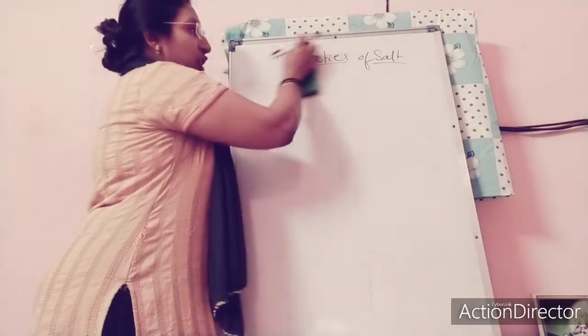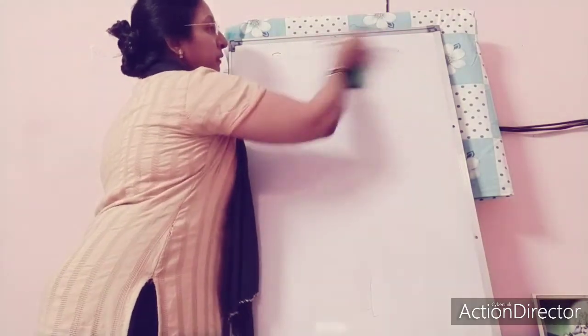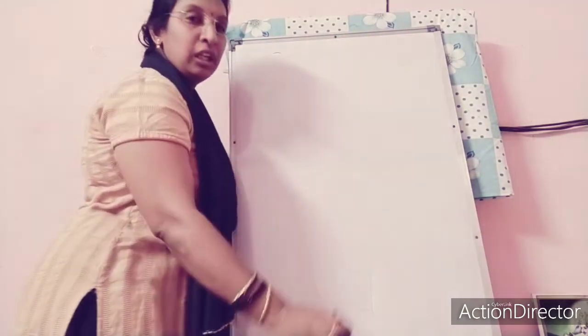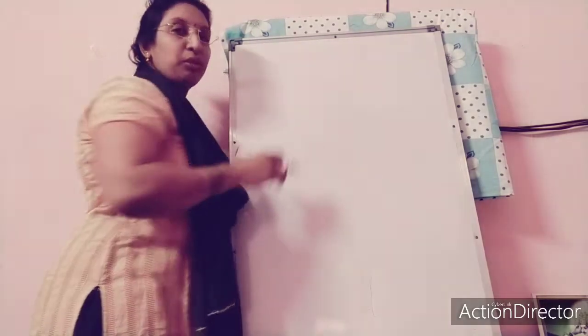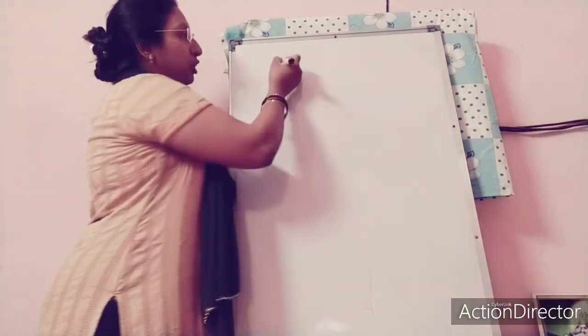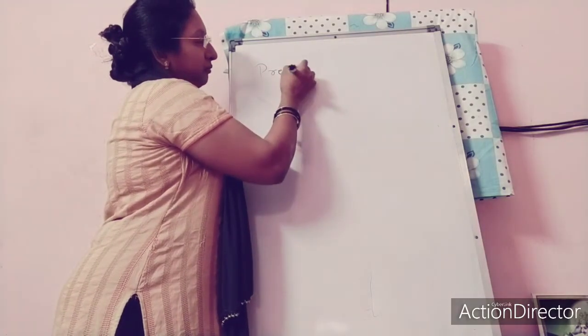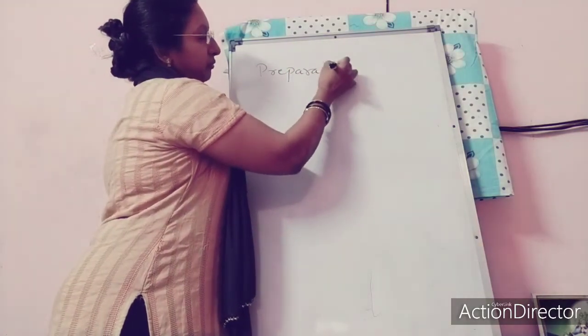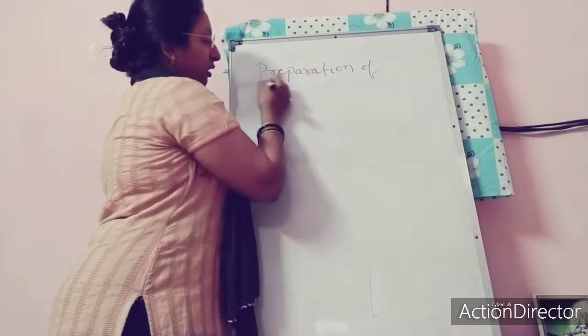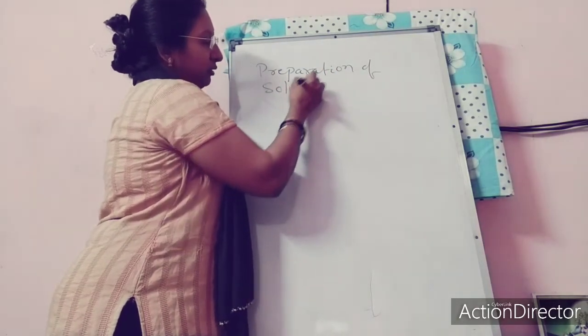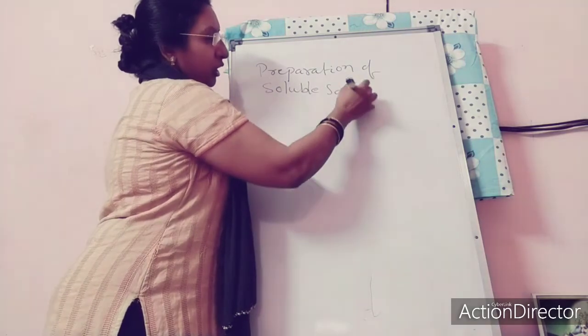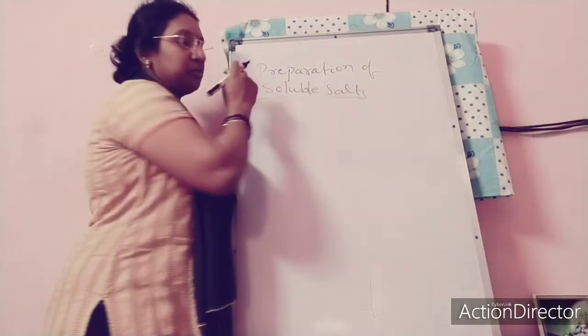Preparation of soluble salts. After telling this one, I am going to conclude this chapter. Okay, so preparation of soluble salts. Some of these terms are given in your book.